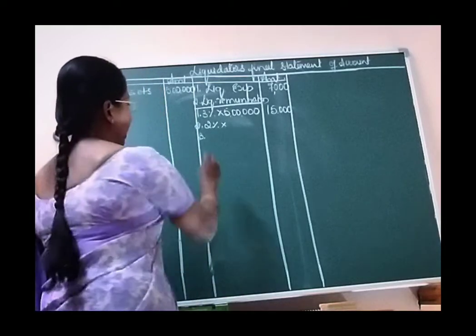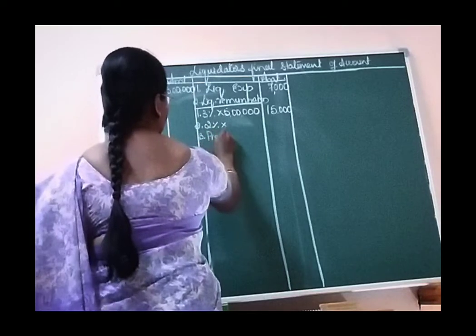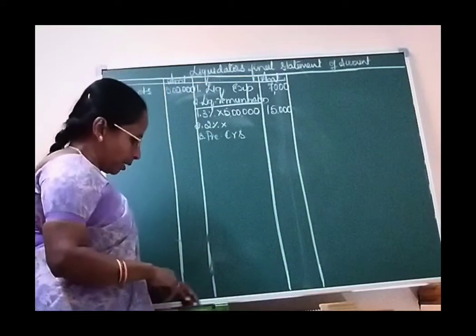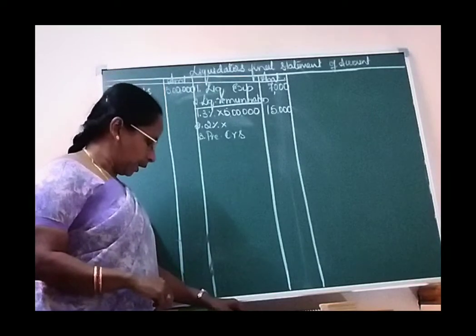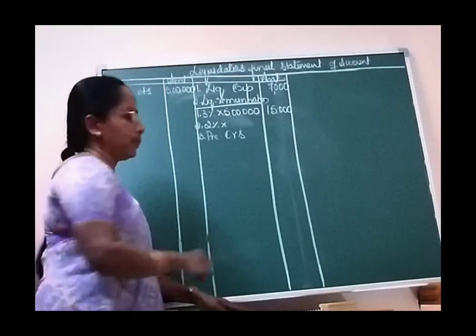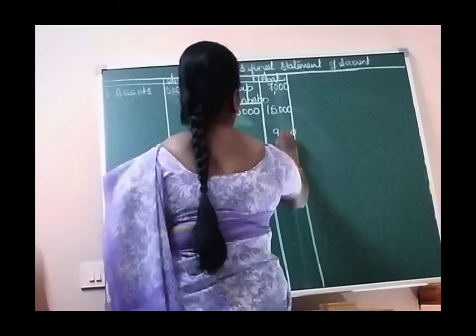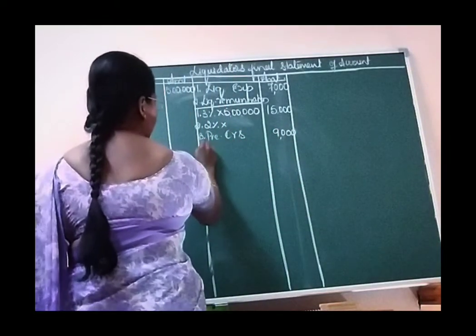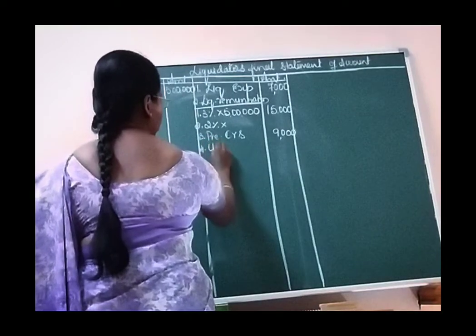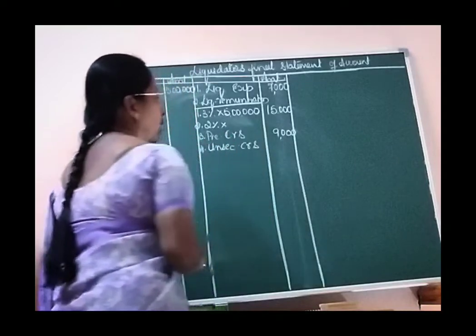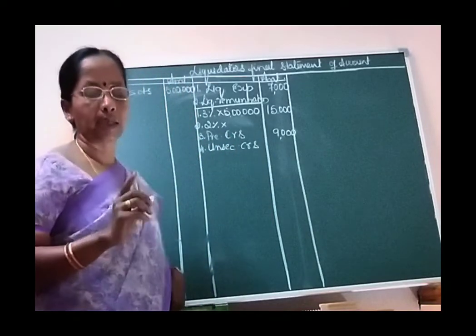So after debentures we need to enter for the preferential creditors. Preferential creditors, it is given in the question as 9,000. After preferential creditors, we need to enter for the unsecured creditors.